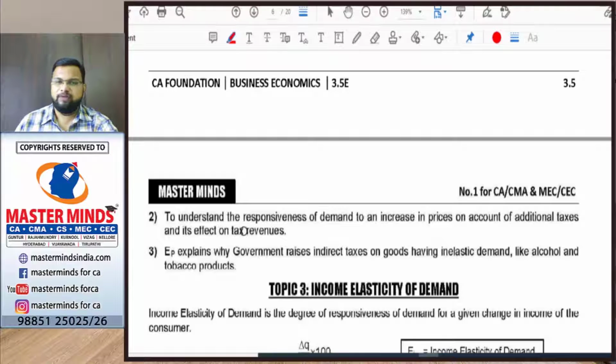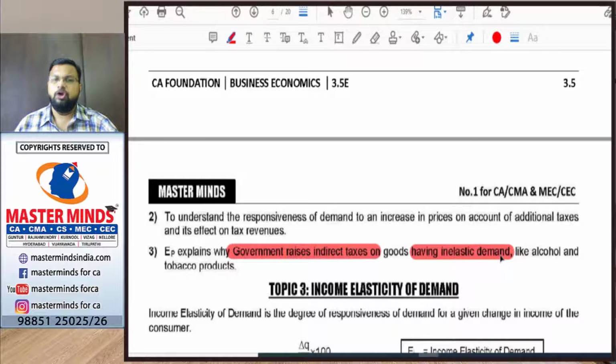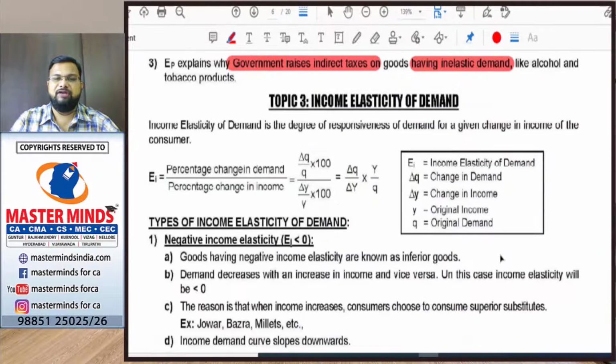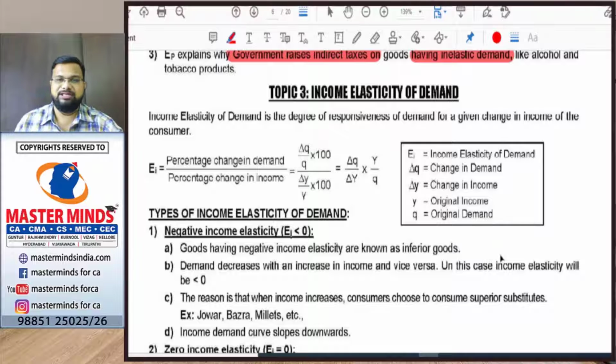Government uses price elasticity of demand. If the good has inelastic demand, the government fixes higher taxes on goods having inelastic demand. So in this way, price elasticity of demand is helpful to government and business managers. So this is all about price elasticity of demand. Next, income elasticity of demand.